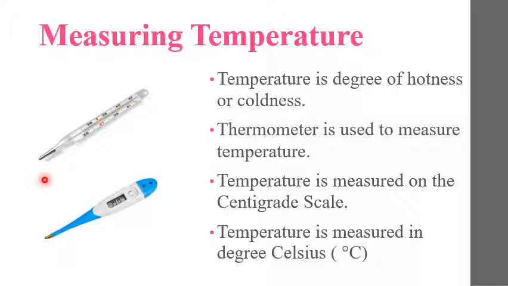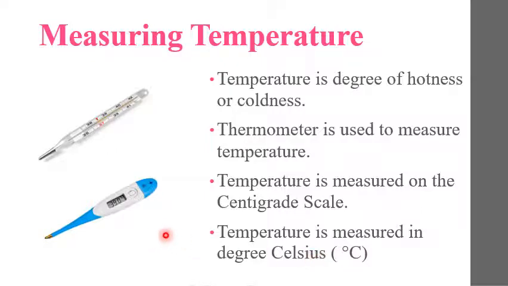That's why temperature tells us how cold or hot our body is, and even the degree of hotness and coldness. So the device or instrument used to measure the temperature is a thermometer. Temperature is measured on the centigrade scale, and temperature is measured in degree Celsius. This is the unit of measuring temperature.